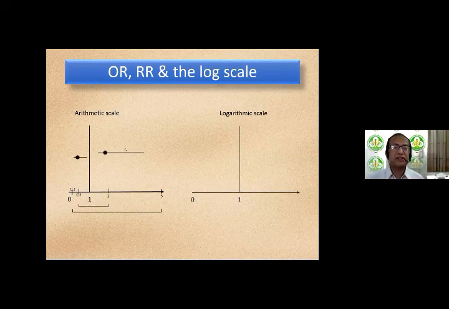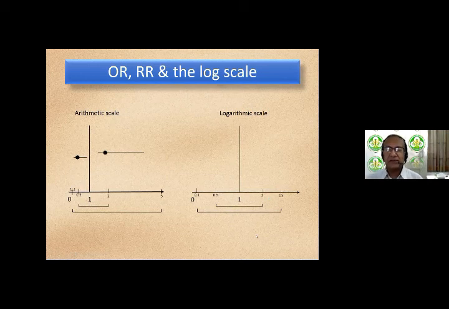So arithmetic scale, it would have looked like this. On a logarithmic scale, the distances visually look proportionate. So 2 is just as far away from 1 as 0.5 on a log scale. And 10 looks as far away from 1 as 0.1 on a log scale. So 0.1 and 10 are mirror images of each other. So they look equidistant on a log scale.